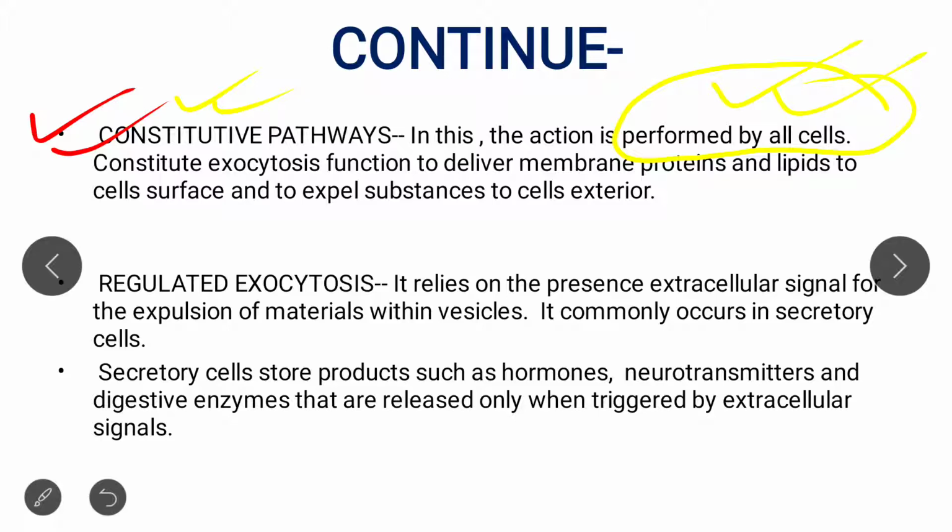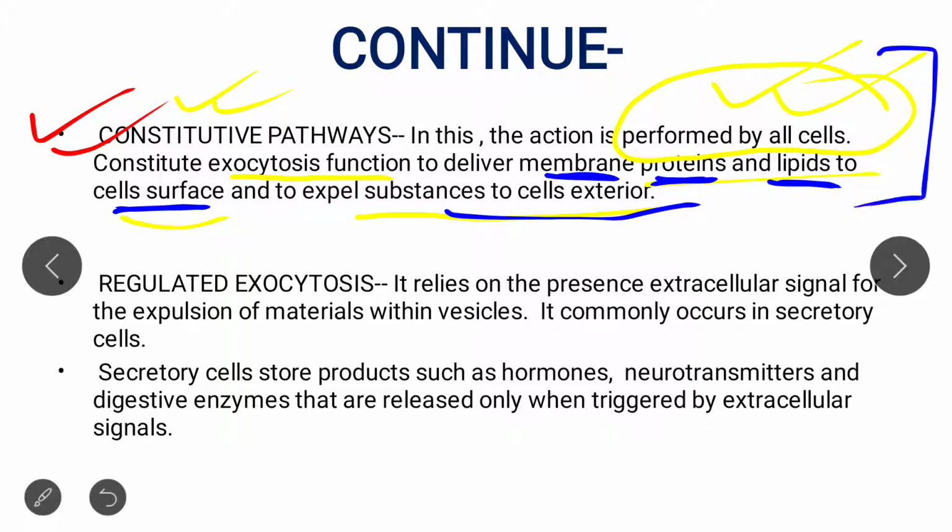Okay, so what this constitutive pathway does is basically exocytosis function to deliver the membrane protein and lipid to the cell surface and expel the substance to the cell exterior. Simple. So the constitutive pathway basically delivers the membrane proteins and lipids to the cell surface and then expels the substance to the cell exterior. So this is about the constitutive pathway. Simple.